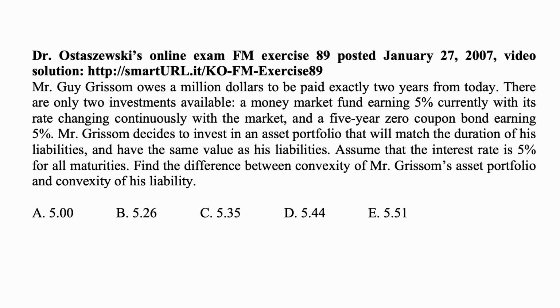Here's a problem for today for exam FM. Mr. Guy Grissom owes $1 million to be paid exactly 2 years from today. There are only two investments available: a money market fund earning 5% currently, with its rate changing continuously with the market, and a 5-year zero-coupon bond earning 5%. Mr. Grissom decides to invest in an asset portfolio that will match the duration of his liabilities and have the same value as his liabilities. Assume that the interest rate is 5% for all maturities. Find the difference between convexity of Mr. Grissom's asset portfolio and convexity of his liability.